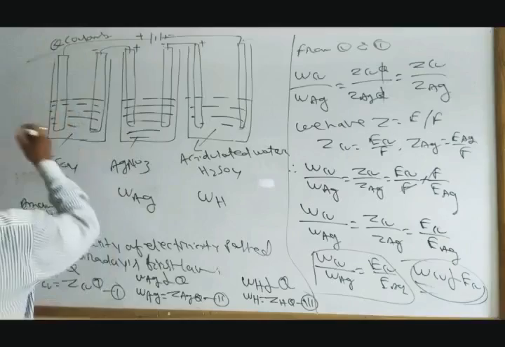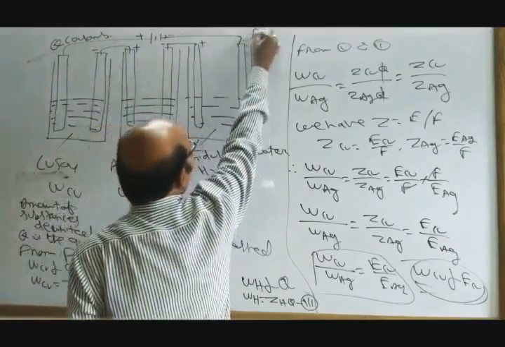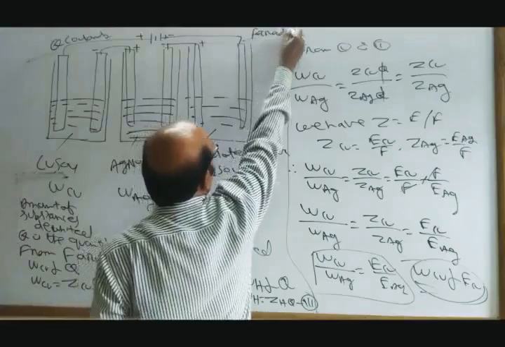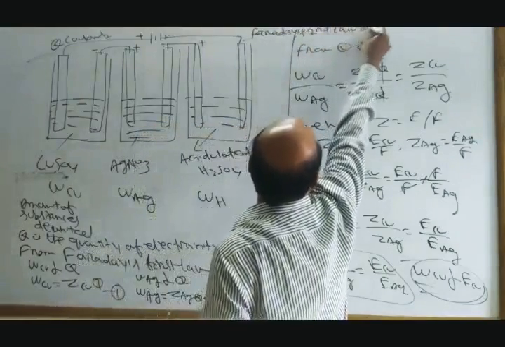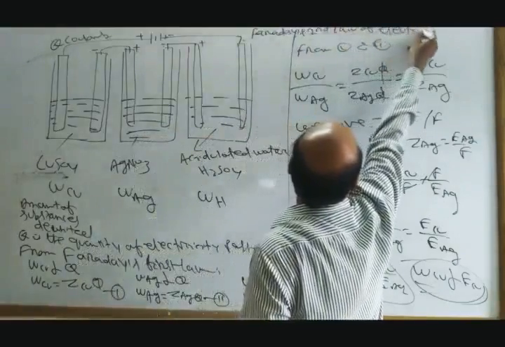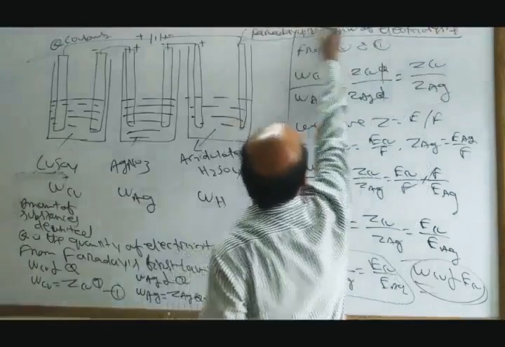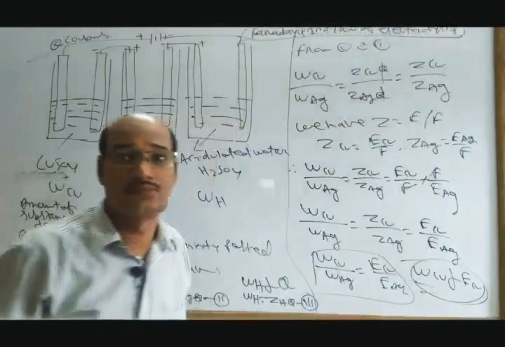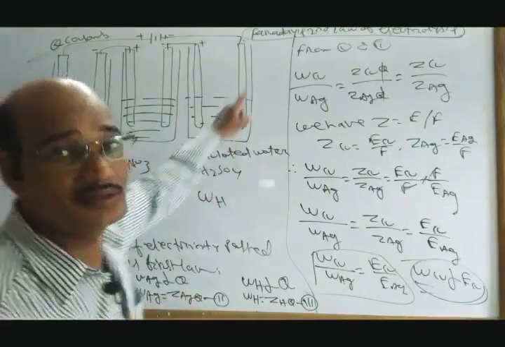So this is Faraday's second law of electrolysis.